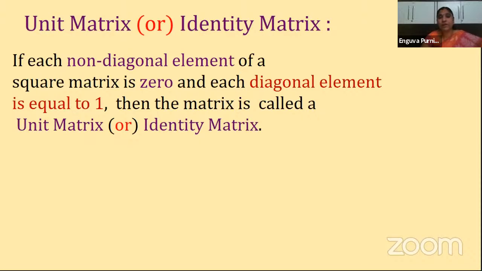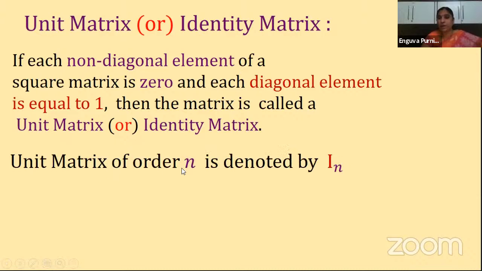So here we see almost the same definition as the scalar matrix, but the difference is that in a scalar matrix the diagonal elements can be any number, they must only be equal. Whereas in a unit matrix the diagonal elements must be equal and they must be 1 only. Other than 1 we cannot have any other number for a unit matrix. Is it clear, children?